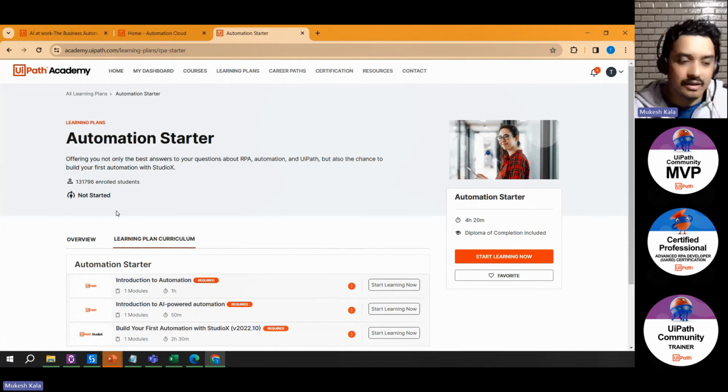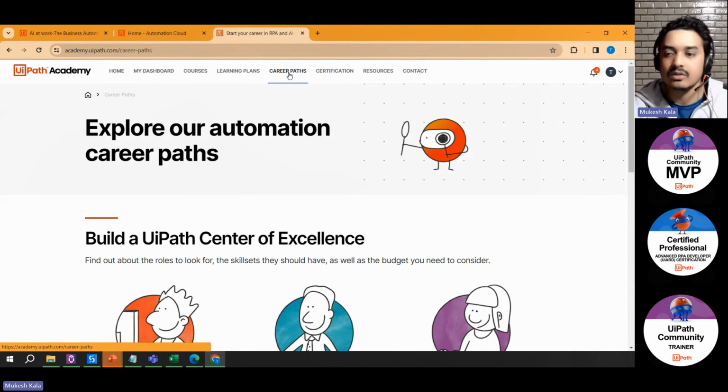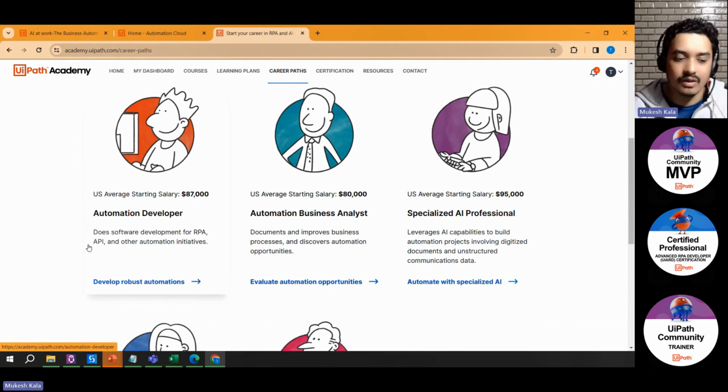Once you are done with this one and you want to explore more, you see here there are a lot of different plans available, right? What you can do is click on the one which says career path. Since you all are students, you might be thinking, what are the different things?